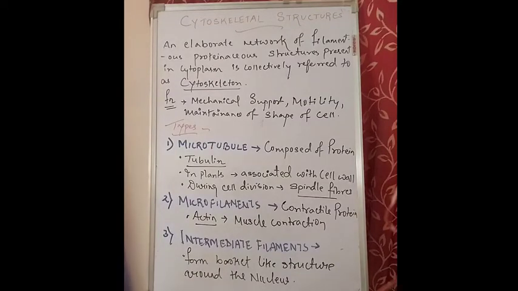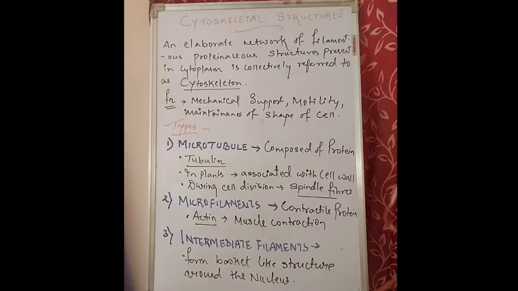The main function of microtubule is that they help in spindle fiber formation or astral rays formation. You will get to know in the cell division chapter what spindle fibers and astral rays are. These are fibrous or proteinaceous structures that pull the chromosomes to the opposite poles.